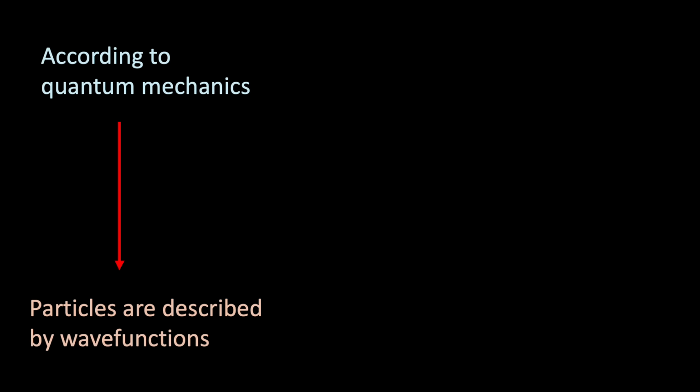To answer these questions, we need to begin with quantum mechanics. According to quantum mechanics, particles aren't little billiard balls. They're described by wave functions, strange undulating patterns that provide information about the probability of finding the particle at certain locations. And here's the key point.